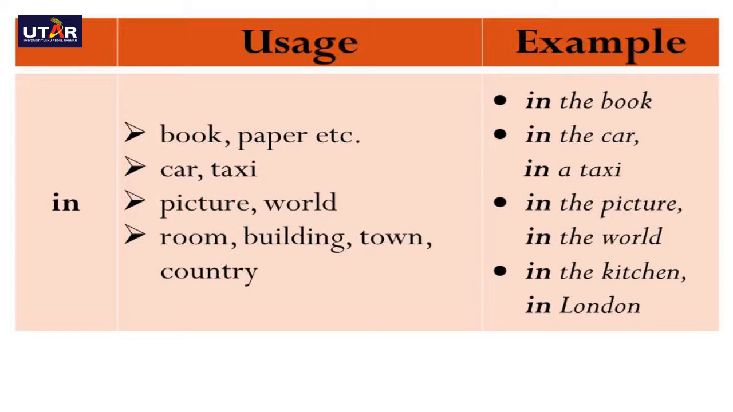For picture and world, we also use the preposition in, in the picture. Now please remember that when it relates to television, we use the word on. But pictures, we use the word in. Because there is no movement when it comes to pictures, it's usually a standstill. So we will state that there is a man in the picture. Then we also have room, building, town, country. So an example here would be in the kitchen or in London.